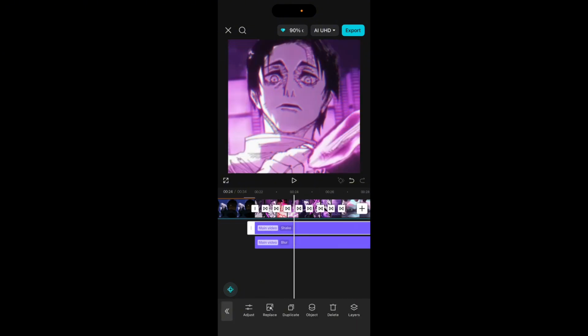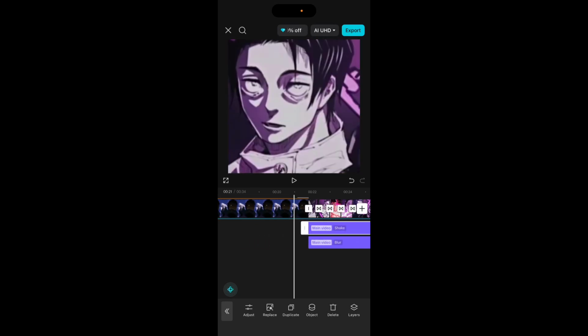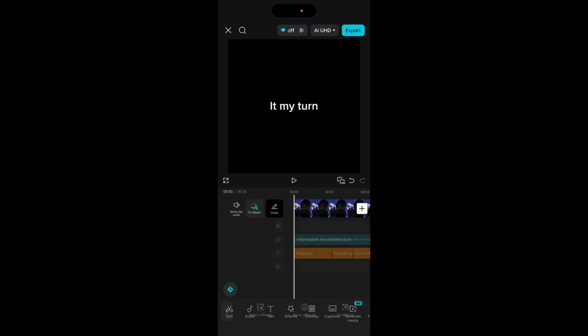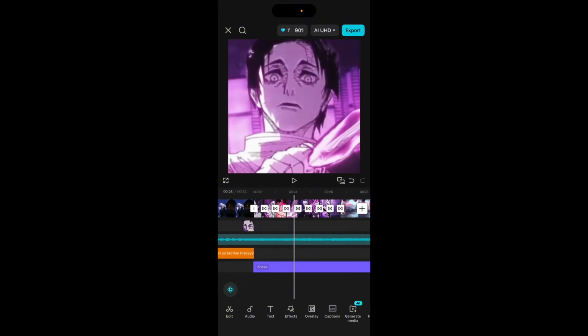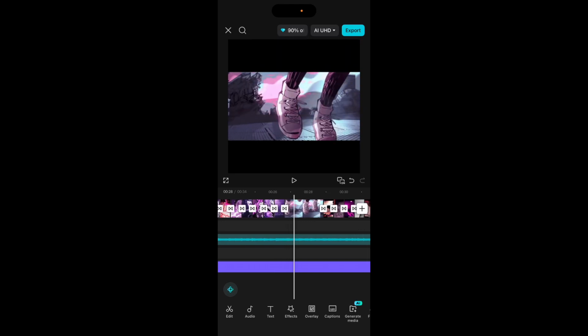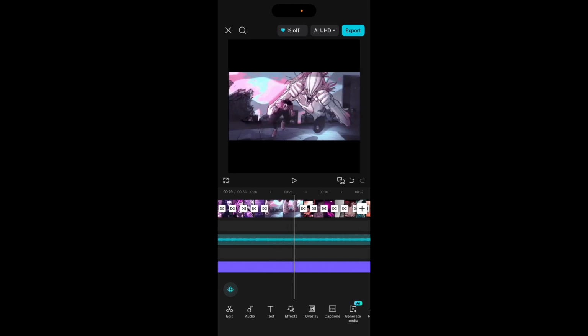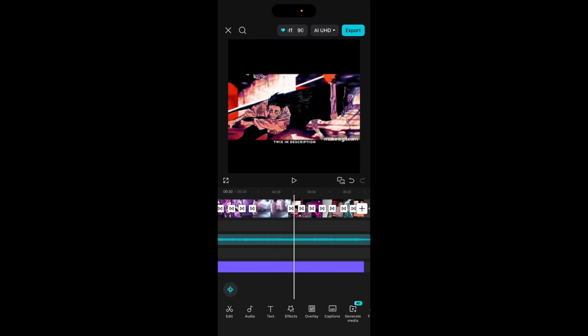For effects, we're gonna want shake and blur. And then your edit should turn out something like this. Oh, and also all of this stuff, put it to 0.6 seconds unless you're doing like a jumping thing. Put it to the fullest and then you'd switch.